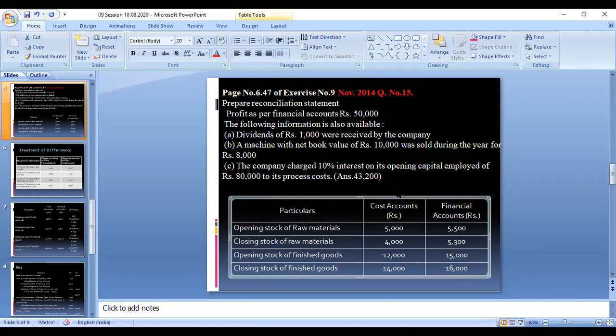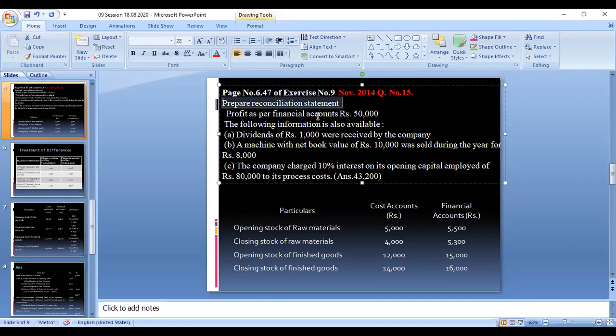Now what we have to do is prepare a reconciliation statement. Reconciliation statement means you start with the financial accounts profit, and you take all this information, whether each amount is to be added or not, such as interest on capital. These variations, the difference amounts, are added or deducted. Finally, you arrive at the profit as per cost accounts, which should be 43,200, right?